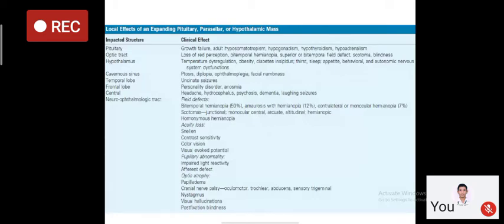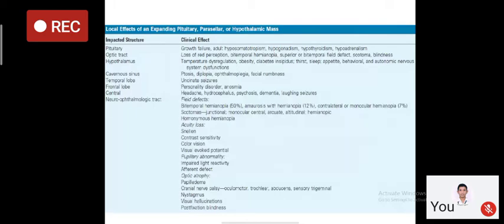If there is pressure on the optic tract, it will result in classical bitemporal hemianopia or loss of red perception. If there is further extension, it will have effects on the hypothalamus, where temperature dysregulation, obesity, diabetes insipidus and various manifestations take place. If the tumor expands laterally, it will involve the cavernous sinus, where ophthalmoplegia, ptosis, facial numbness, and so on are seen.